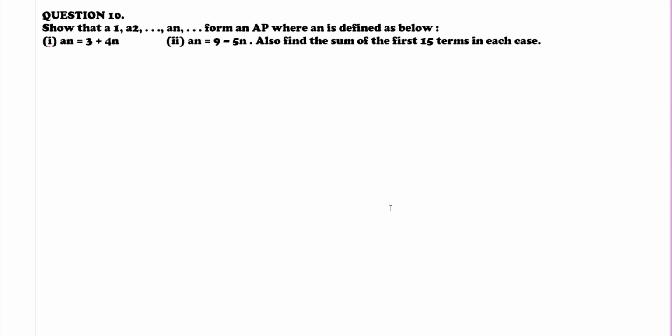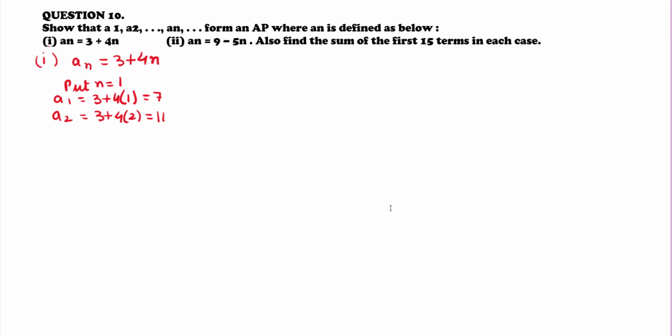Question 10. Show that a1, a2 and so on up till an form an AP where an is defined below. First part, an is equal to 3 plus 4n. So now we'll put the value of n is equal to 1 first. So a1 is equal to 3 plus 4 into 1, that is equal to 7. Similarly a2 is equal to 3 plus 4 into 2, that is equal to 11. Similarly the third term a3 is equal to 3 plus 4 into 3, that is equal to 15.